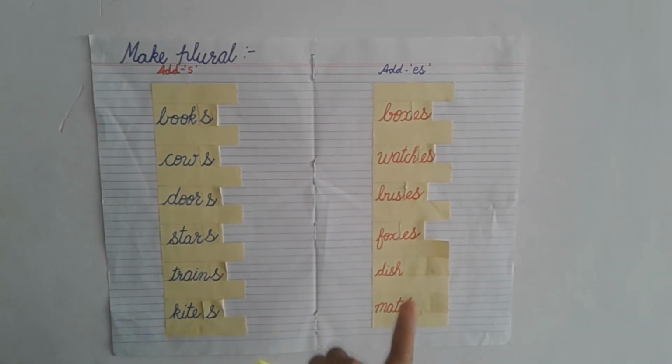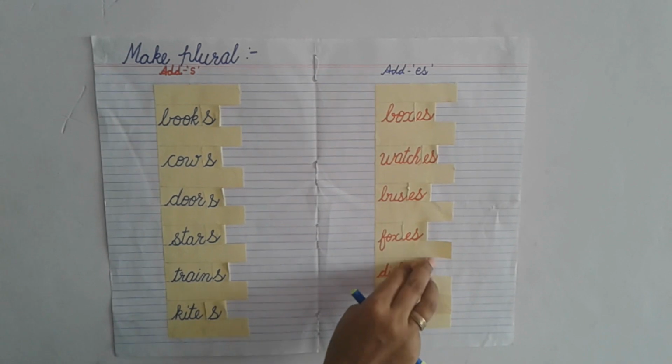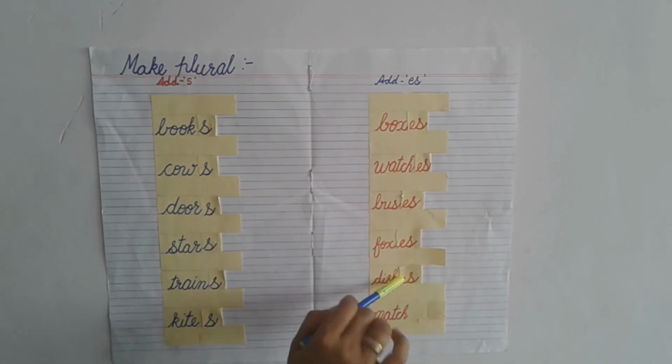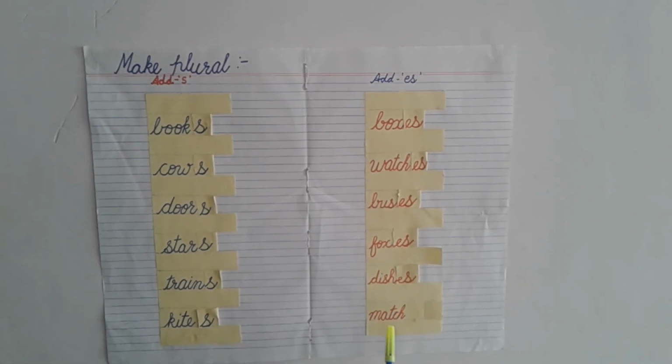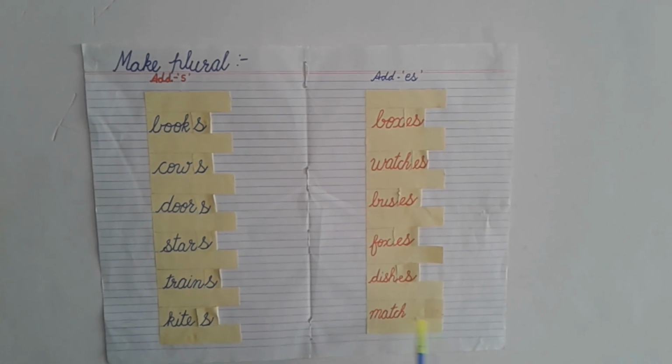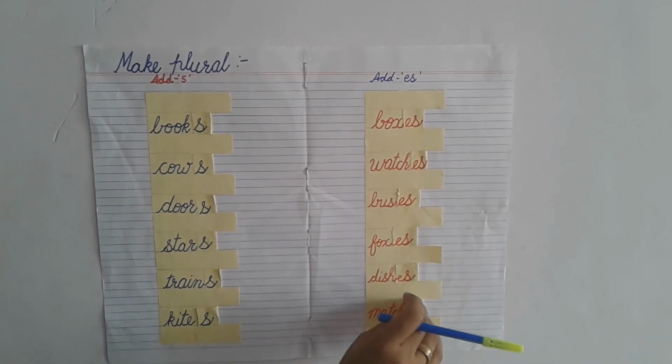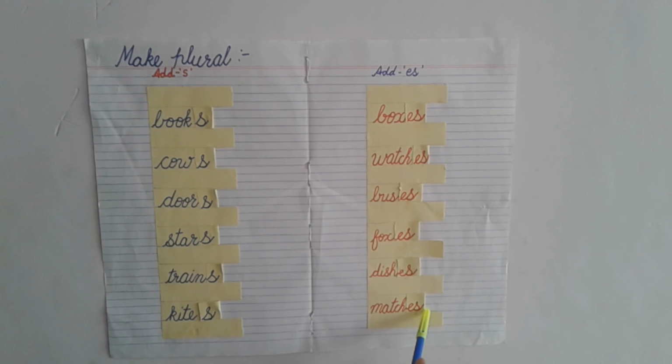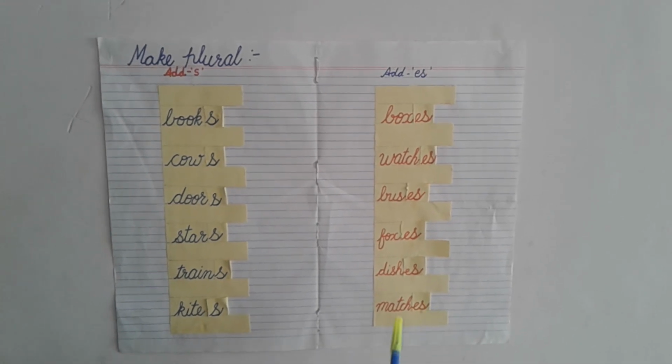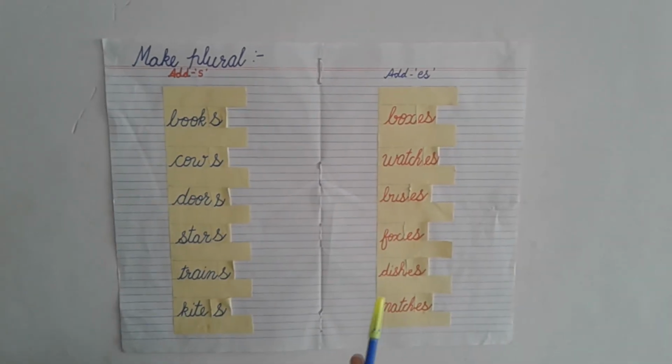Dish, one dish. But if we add es, more than one, dishes. Match, M-A-T-C-H, more than one match, matches. M-A-T-C-H-E-S, matches. I hope, students, the topic is clear to you.